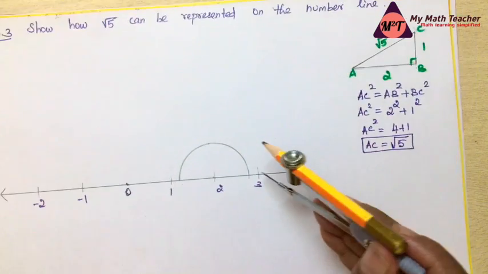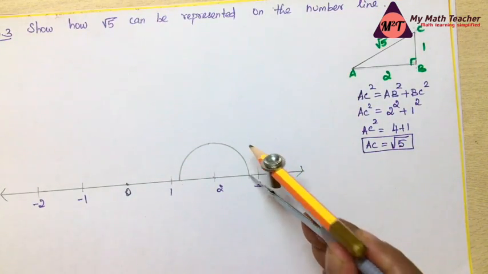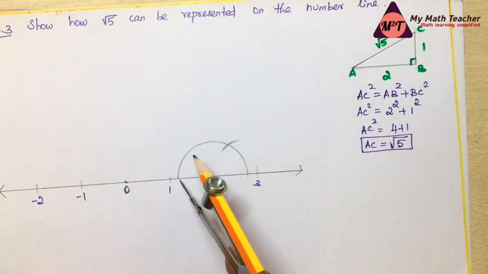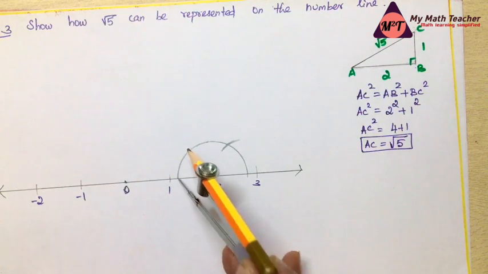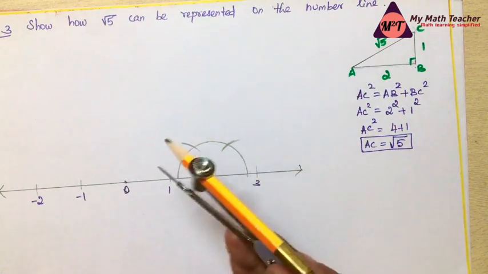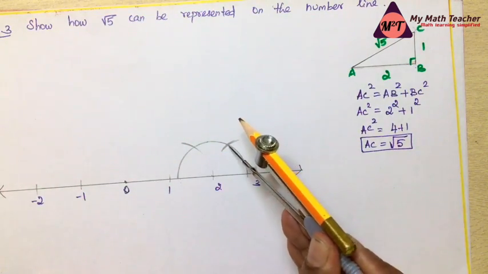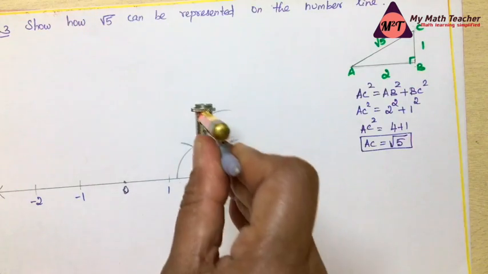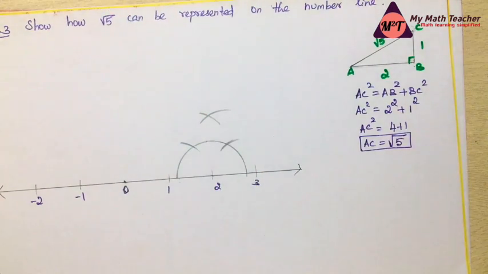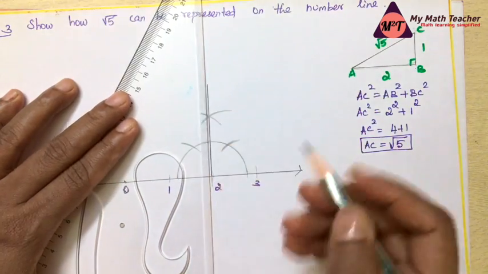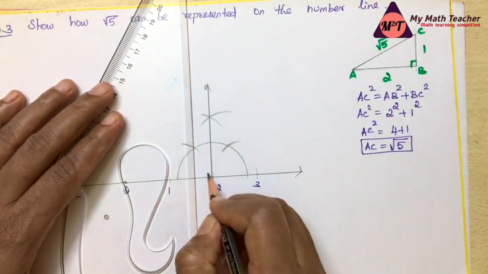This is the semicircle. From this point, where the semicircle is meeting on the number line, cut an arc. So this same point where on the left side, from there cut an arc. Cut an arc like this. So when the arc and the semicircle is meeting, from there draw an arc the same way like this. Draw an arc. So now we'll have a perfect 90 degrees from point 2. Here this is 90 degrees, perfectly 90 degrees.